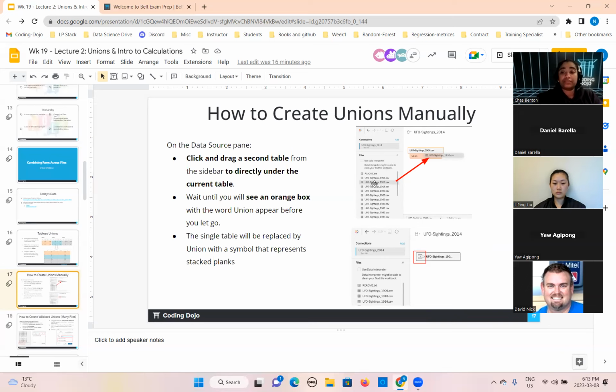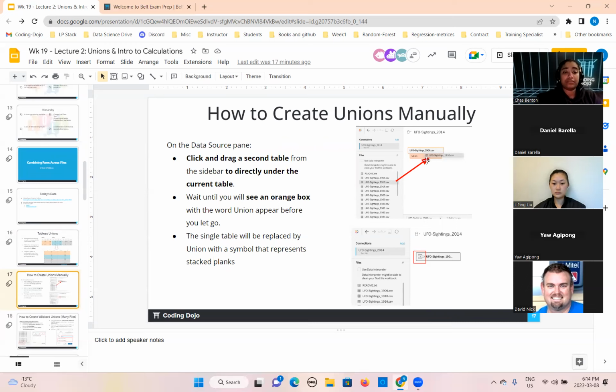And when you drag the second file below this, you can see a highlighted orange union view coming here, the shadow is coming here. So when you drag and drop it, it will create the union with the current file. So both files will be concatenated. This is the manual version.